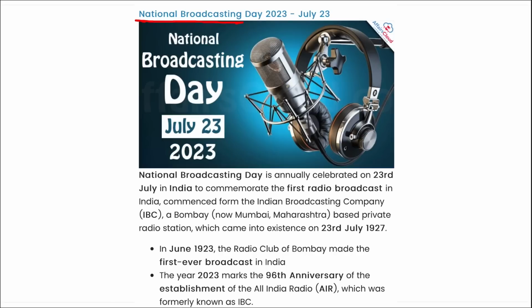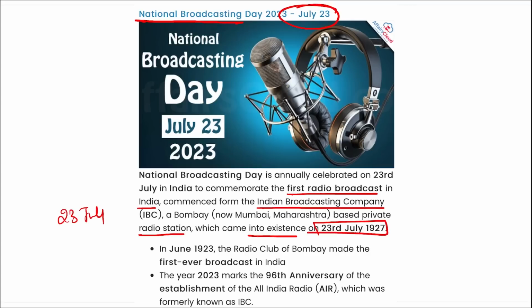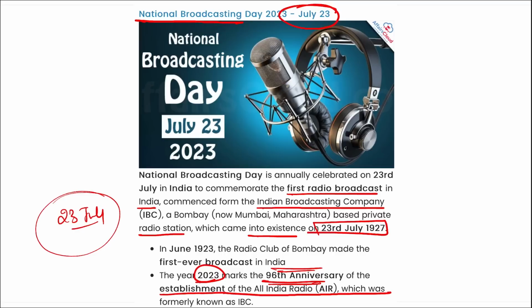Next is National Broadcasting Day. It is observed on 23rd of July, and it is to commemorate the first radio broadcast in India, which commenced from the Indian Broadcasting Company. It was a private radio station which came into existence on 23rd of July 1927. So directly remember, National Broadcasting Day is observed on 23rd of July. Correct? And one more thing here, the year 2023 marks the 96th anniversary of the establishment of All India Radio, which was formerly known as IBC.